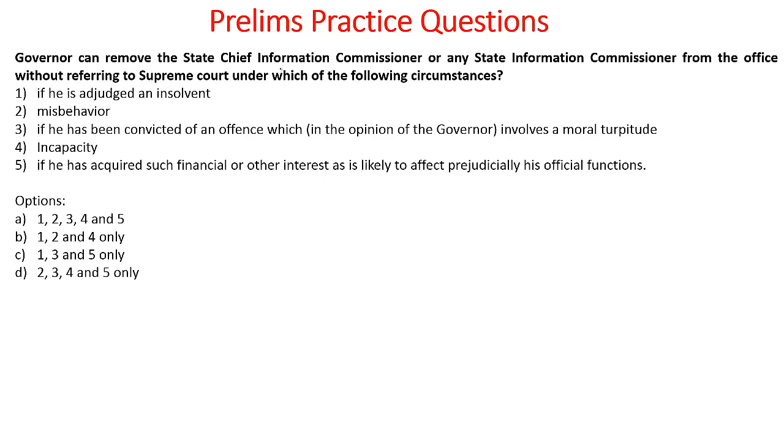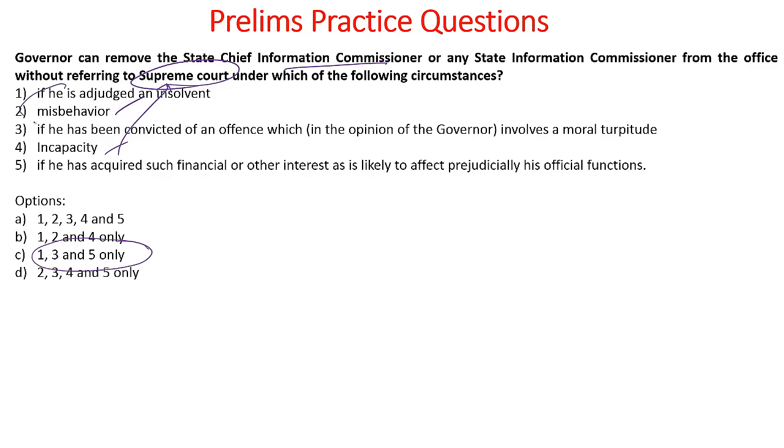Governor can remove the state chief information commissioner or any state information commissioner from the office without referring to the Supreme Court under which of the following circumstances? The answer to this is 1, 3 and 5 only. Why? Because misbehavior and incapacity both will have to be considered and referred to the Supreme Court. So the Supreme Court will do an inquiry, and after the inquiry has been given, that is when the governor would be able to remove them.